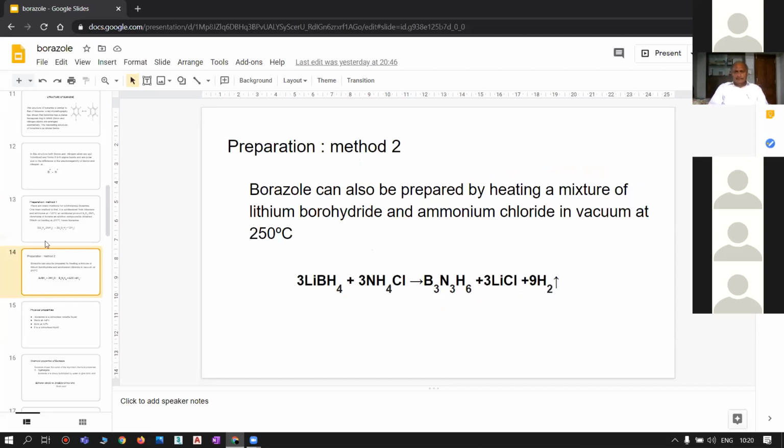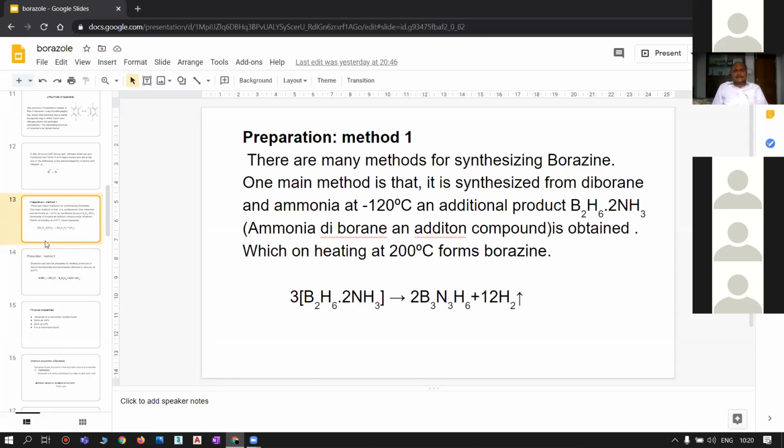The chemical reaction is represented as 3 moles of the addition compound ammonia diborane, on heating at about 200 degrees centigrade, forms 2 moles of borazole with the liberation of 12 moles of hydrogen. So this is the first and important method of preparing borazine.